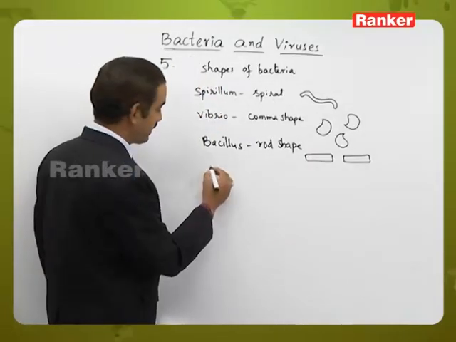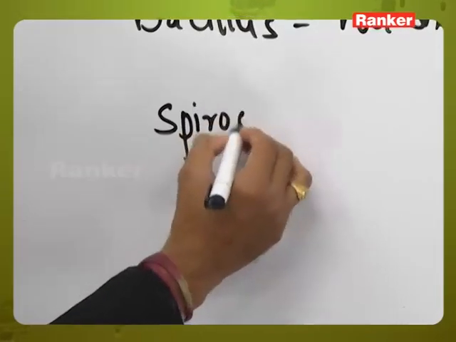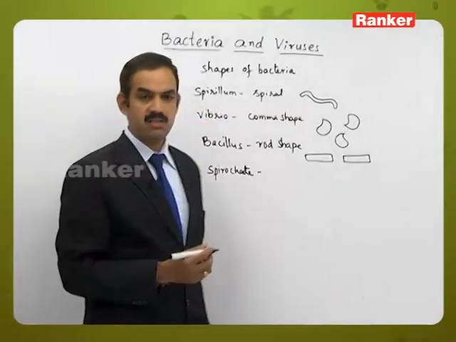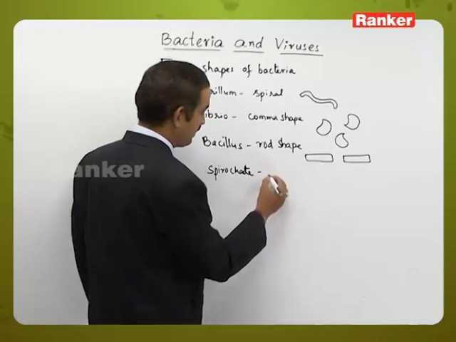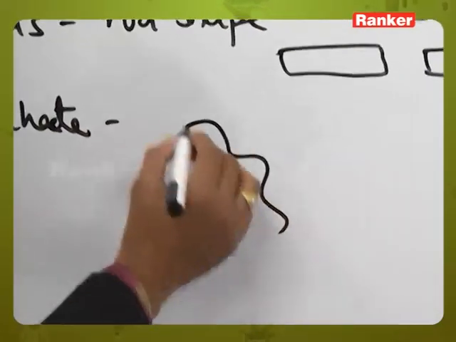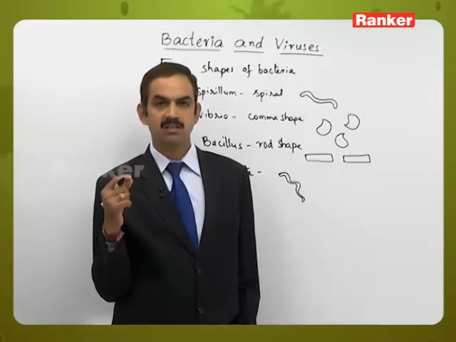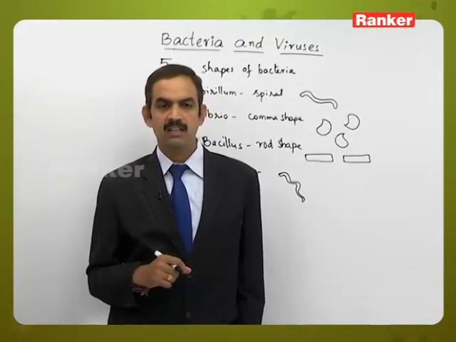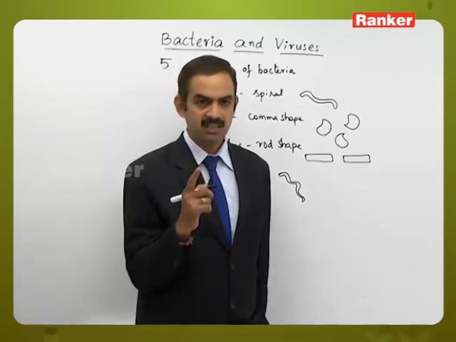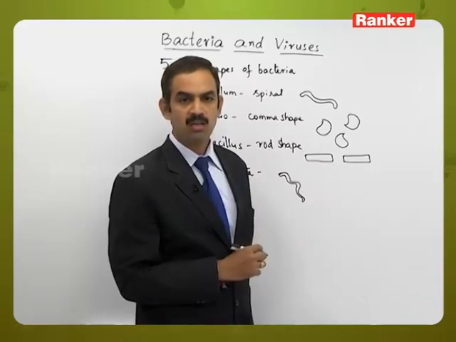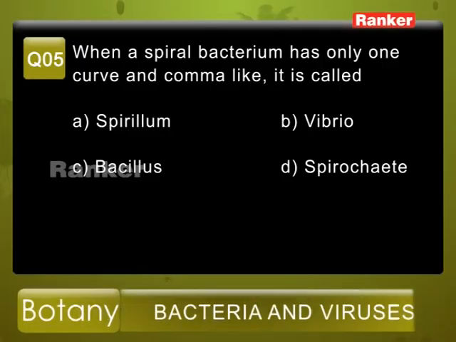Then the last one is given as Spirochete. Spirochete is the one in which the spiral arrangement will be more like this. And one more thing here, it will show a greater number of coils, but in the question it is given that only one curve should be there. So here one curve should be there, and it appears to be a comma like structure. So from the given options, Vibrio, that is option B, is the correct answer.